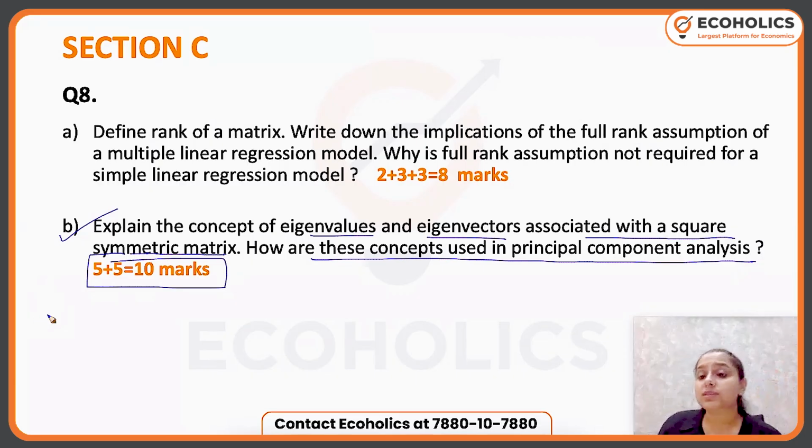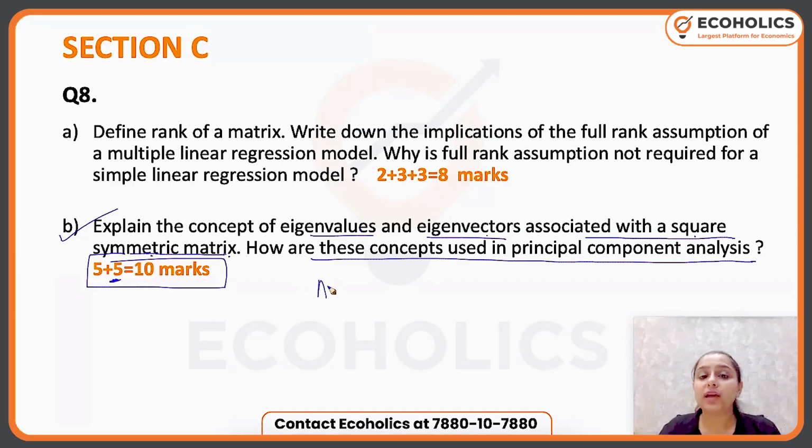A very common mistake which I feel students can make is they will only answer why we use eigenvalues and eigenvectors in principal component analysis, but that is only for 5 marks. You have to first talk about eigenvalues, eigenvectors, and the square symmetric matrix. You have to talk about these three things in 5 marks. So you will tell what eigenvalues are, what an eigenvector is, and what a square symmetric matrix is.